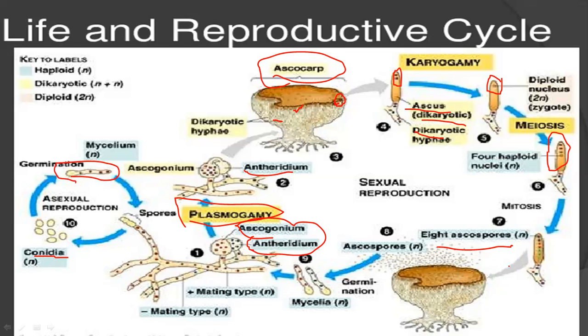So in favorable conditions, they just shed from there and germinate, and they form again different mating types, and again sexual reproduction is going on. And like that, if there is no mating type, then that spore changes into conidia, and this conidia grows, and again mycelium is going to form.